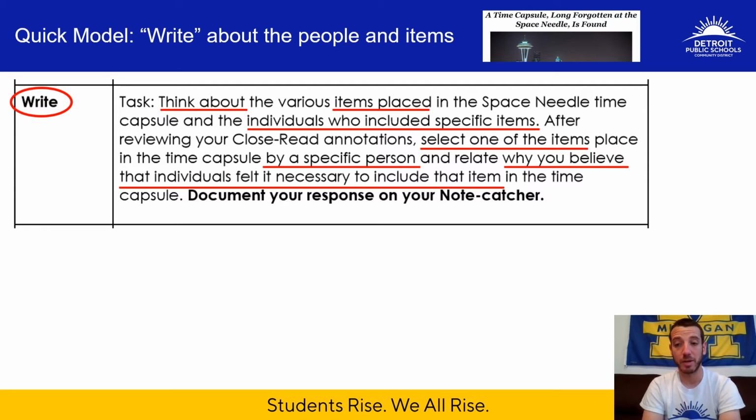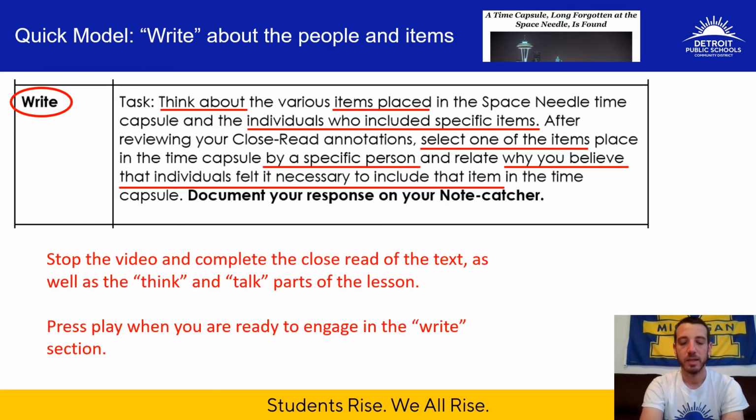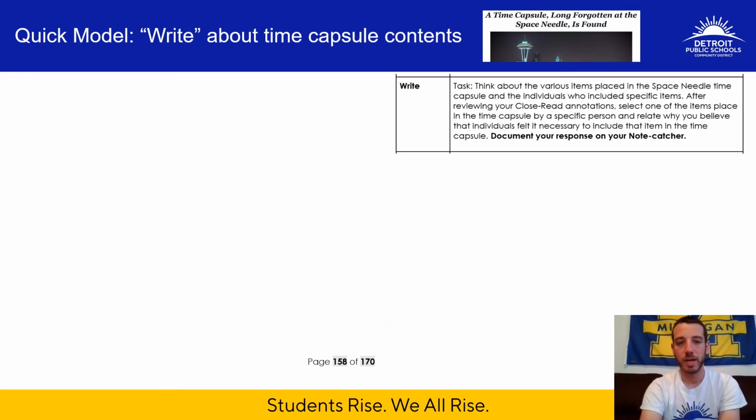So today's model, I'm going to help you with going through the text and just listing off the items and the people that put them in there. But I'm not going to support you, like I said a second ago, on the writing of the response. You actually have to do that part yourself, but I'll help you with collecting the information needed for the writing response. So just like yesterday, go ahead and stop the video right now and complete the close read of the text or the reading section, as well as the think and talk parts of the text. And then when you finish those three components of the protocol, press play when you're ready to engage in the writing section so that you can get the information and the model from me, and then you can complete the rest of the writing section by yourself. Okay, so let's get started with the model.